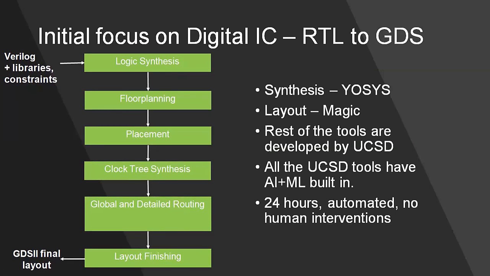So what we do here, we have our Verilog, and we give libraries. Libraries means the cell libraries and constraints. Constraints means some restrictions on the design, like which signal is what, and if this signal can be up, that signal cannot be down. Some constraints that we call.